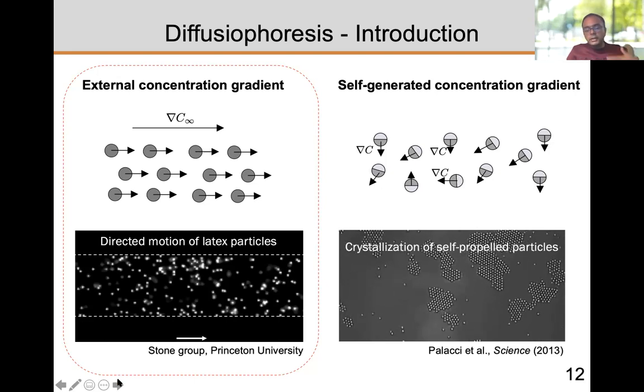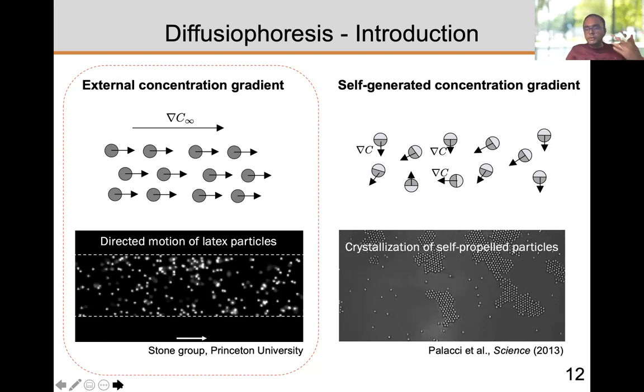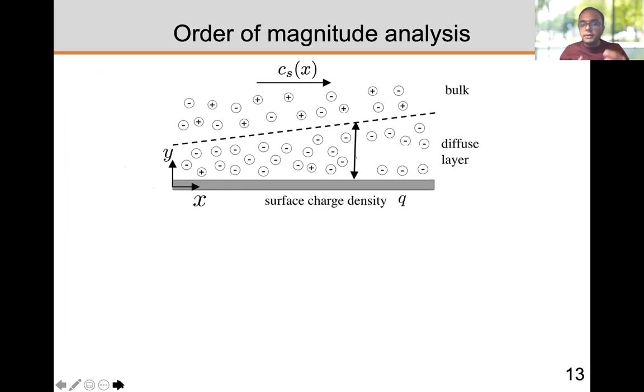Just to quickly explain how this process works, let me do an order of magnitude analysis. I will do the reverse problem where the particle is stationary and the fluid is moving, which is known as diffusioosmosis, but the diffusiophoretic case is basically identical in terms of scaling analysis. So, let's assume that we have a concentration gradient in the x